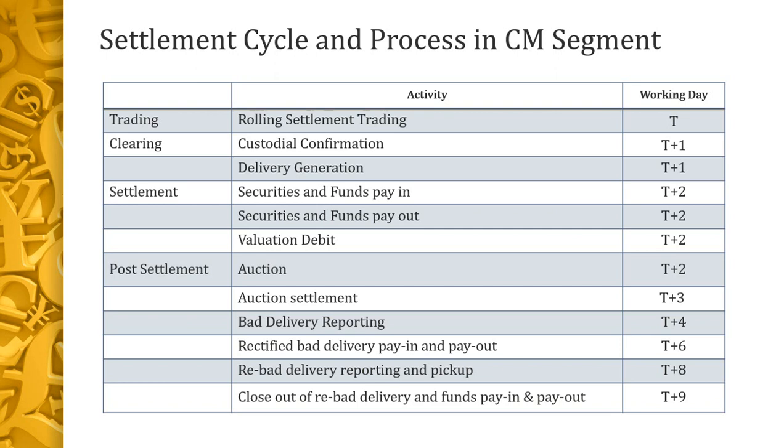That's the final liability. After that, if nothing has happened in terms of the bad delivery, they will close the account of the shareholder, the demat account holder, and put the liability through the legal process. So these are all the steps followed in the market in the settlement cycle.